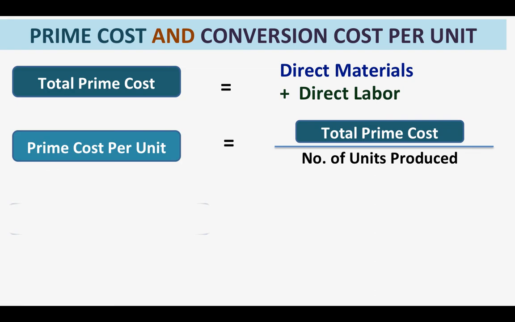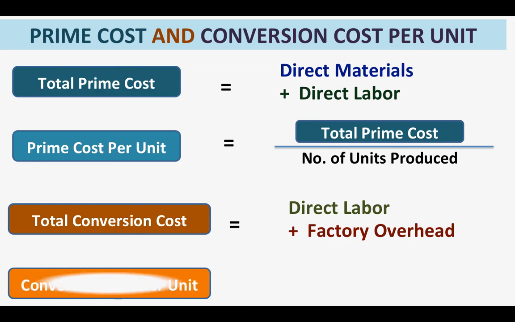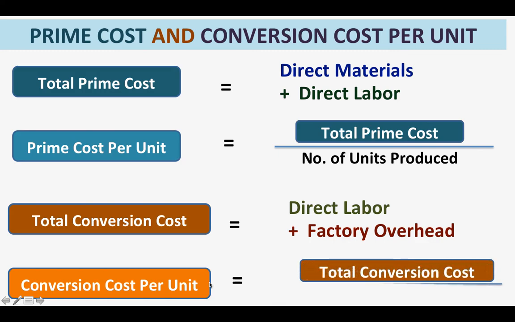And conversion cost is equivalent to direct labor plus factory overhead. Okay? And then if we are going to get the conversion cost per unit, it will be total conversion cost divided by number of units produced.